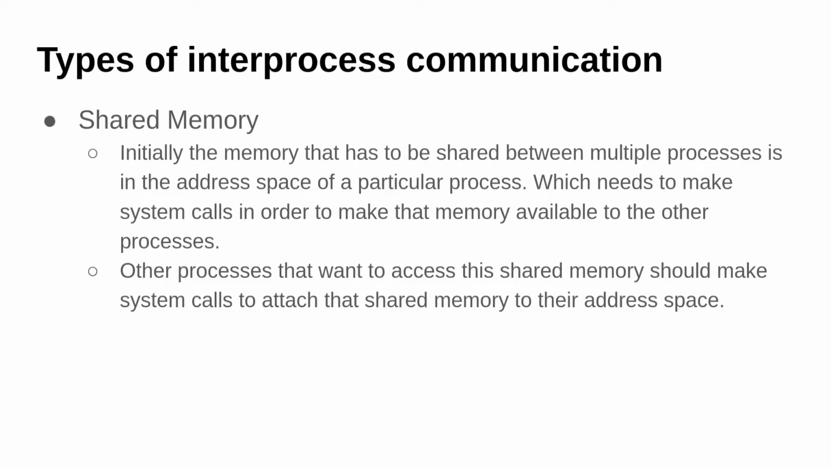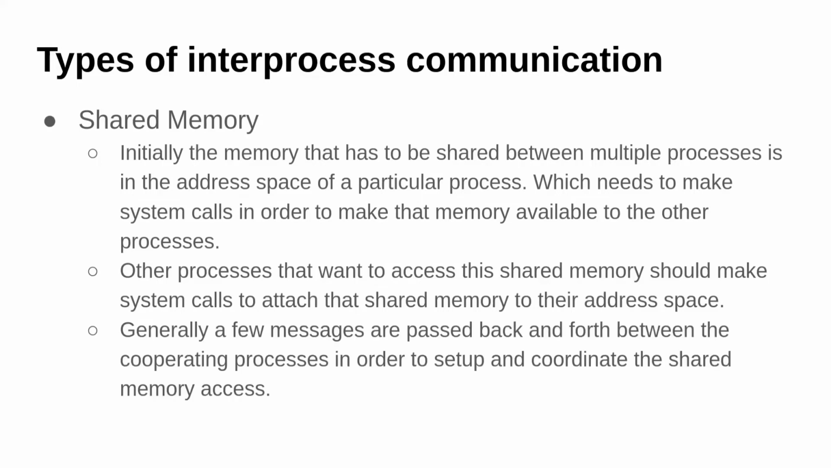And then there might be some other processes that need that shared memory. What those processes have to do is make system calls again to access that shared memory, which is residing in the address space of some other process. Generally there are a few messages passed back and forth just to set up. That is like some acknowledgement type of thing to coordinate between multiple processes.